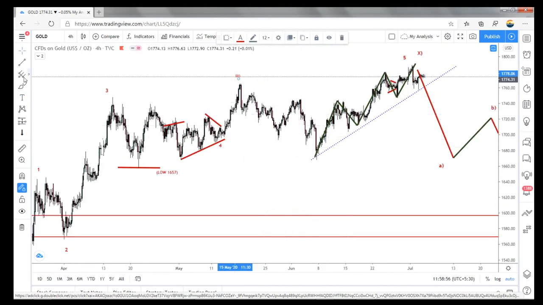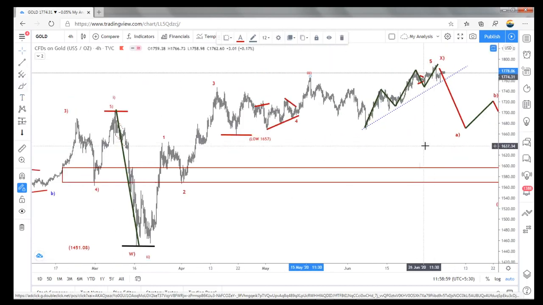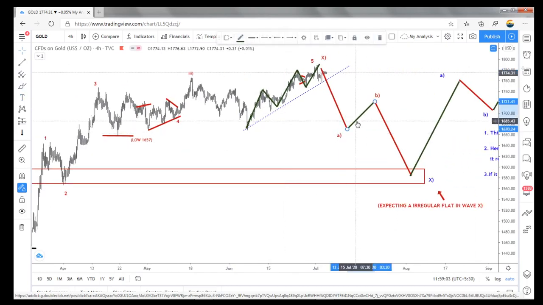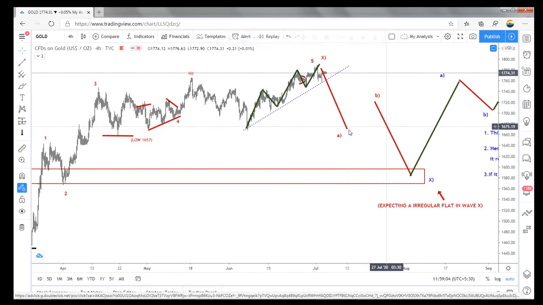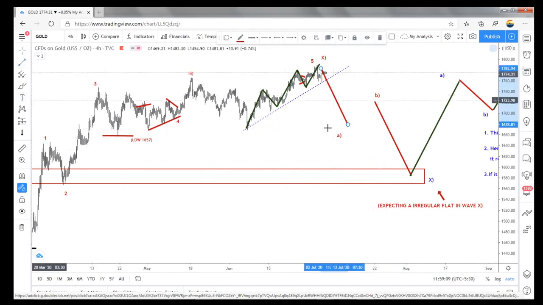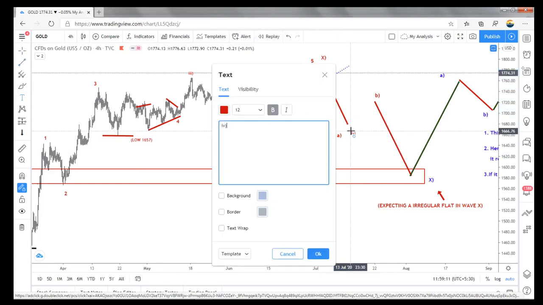Now this has a chance of making the fourth wave an irregular flat. So there will be a shortfall I am expecting for that fourth wave.